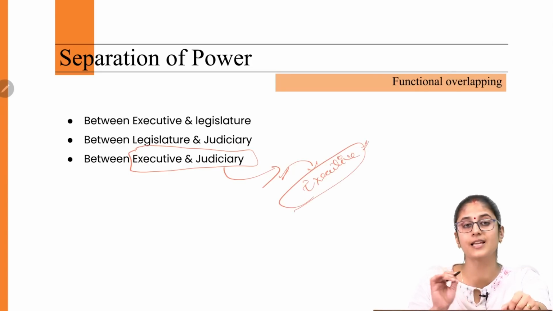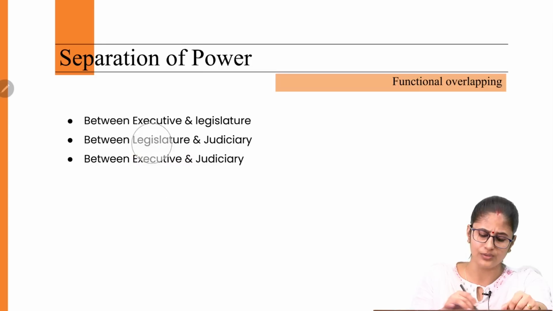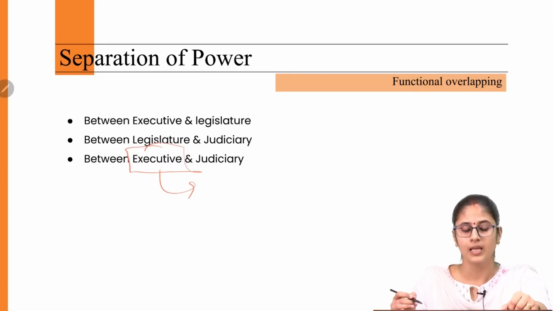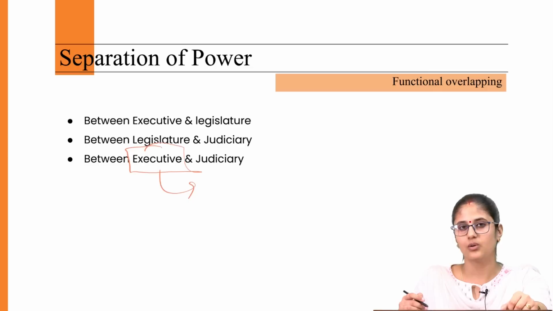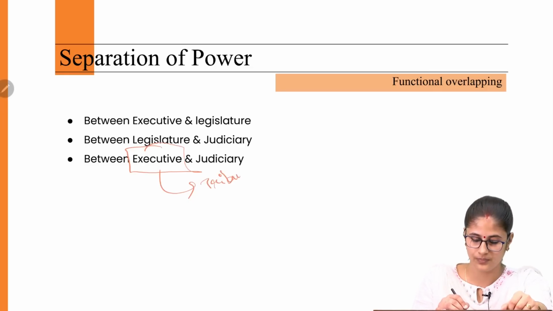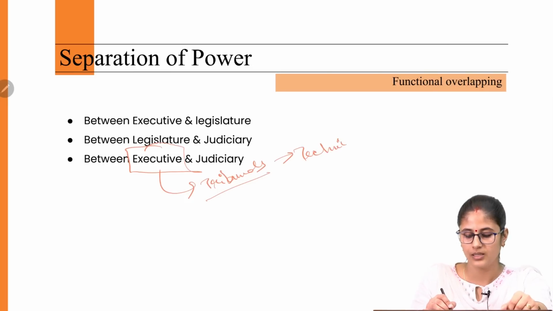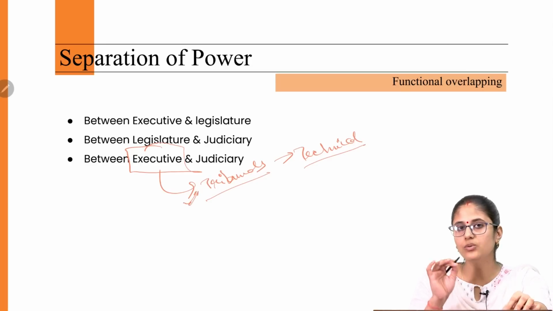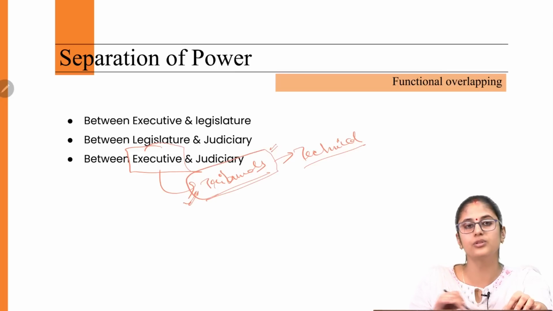This we discuss is the second principle, that no organ is supposed to interfere in the functioning of another organ. When it comes to the executive, how are we witnessing the functional overlapping? Certain aspects have been pointed out by the writer himself: when it comes to the tribunals, it is the bureaucrats who are being appointed as technical members in the tribunals. And in tribunals, the executive plays a very important role in the appointment of the members of these tribunals.